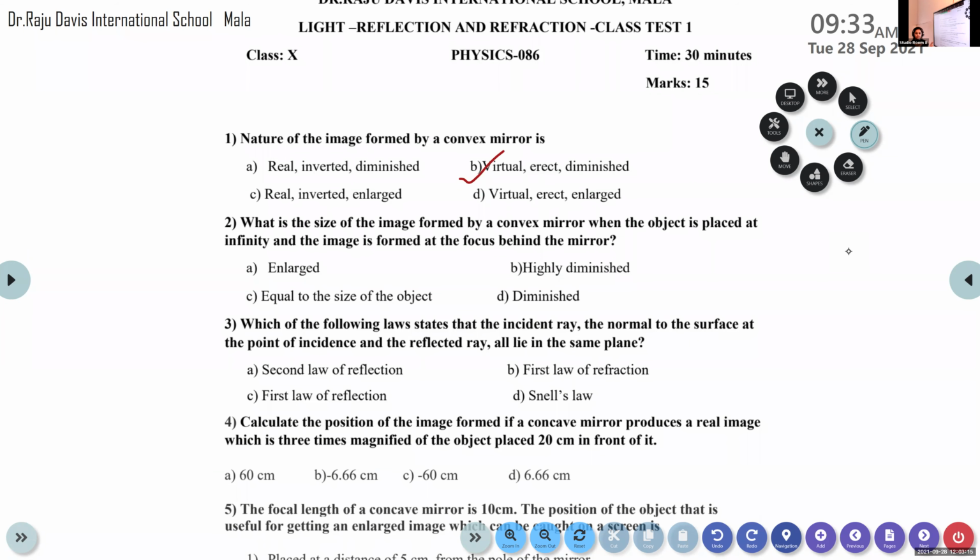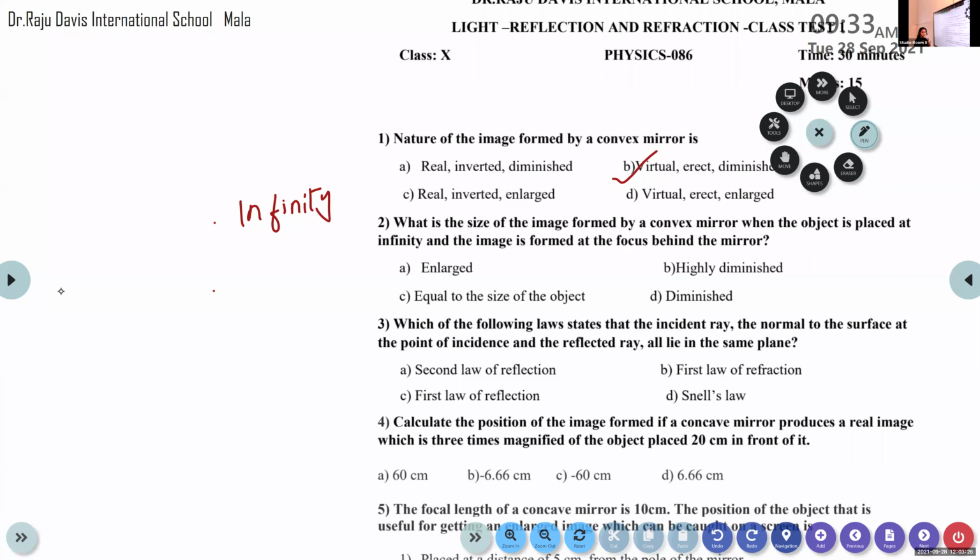In the case of a convex mirror, as we said earlier, we have only two cases. The first is object at infinity. The second case is object anywhere between the pole and infinity.